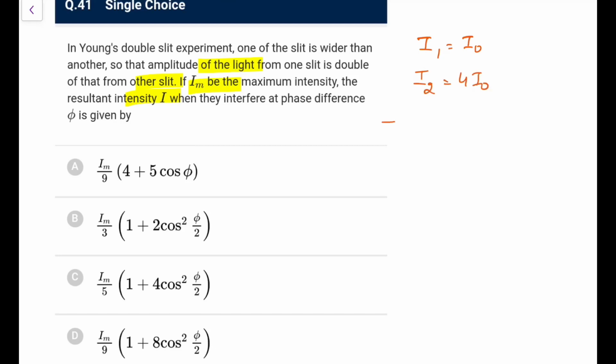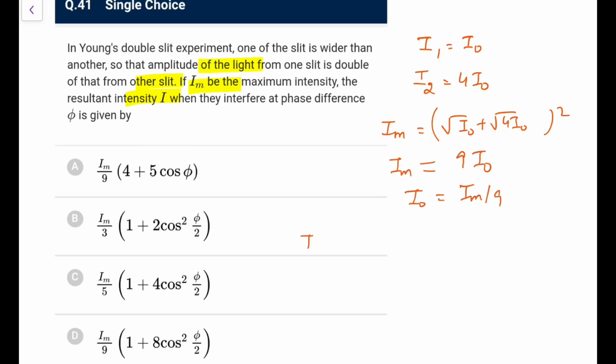So Imax is root I0 plus root of 4 I0, whole square, that is 3 squared, 9 I0. So I0 is Im by 9, I can make it out. The general formula is I1 plus I2 plus 2 root I1 I2 cos phi, you all know.